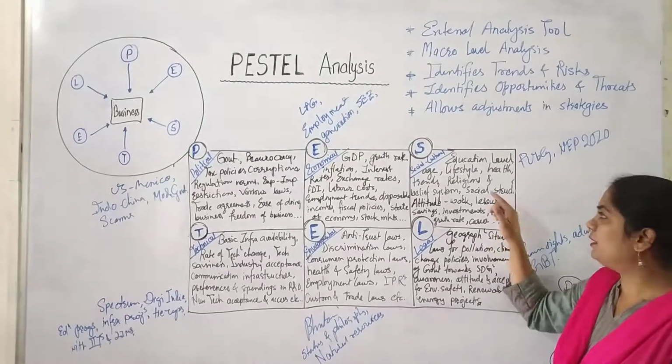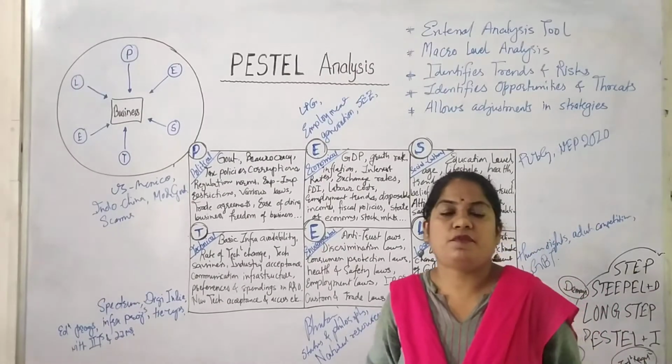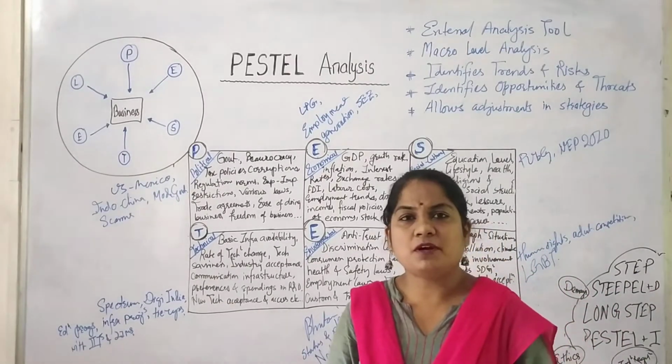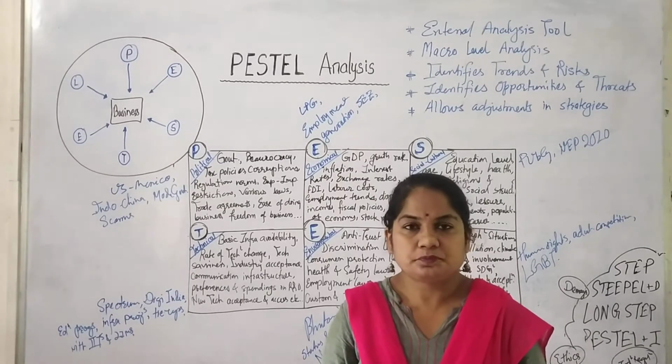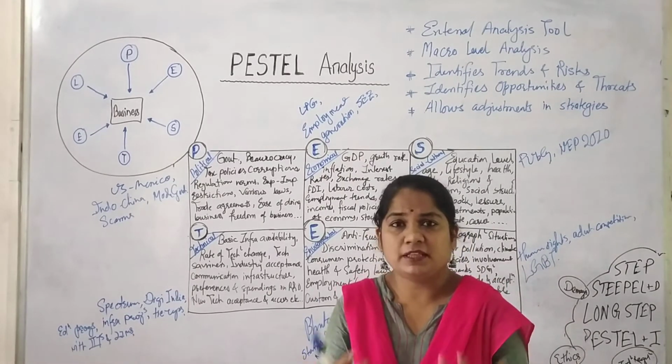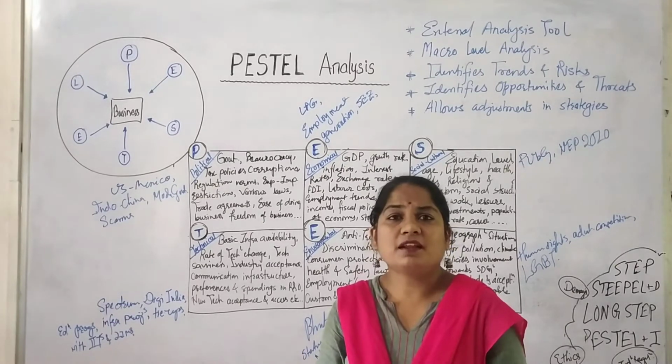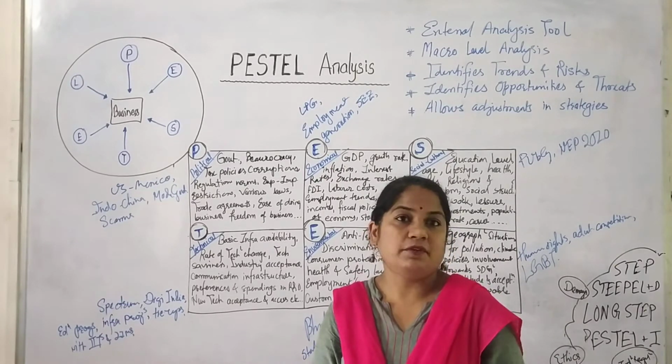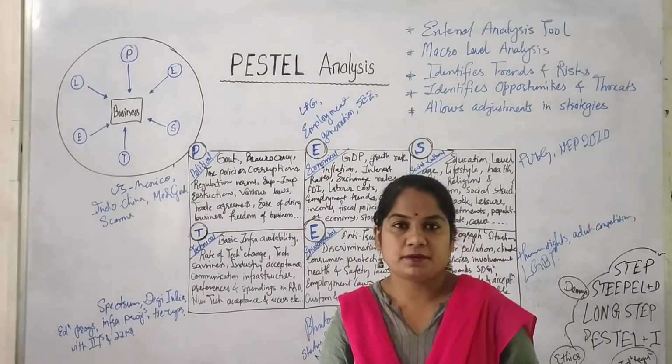Socio-cultural factors will be considered. What are socio-cultural factors? Let's take an example. If a company wants to sell software in a country, but that country's people are not that tech savvy, it will not be sellable there.